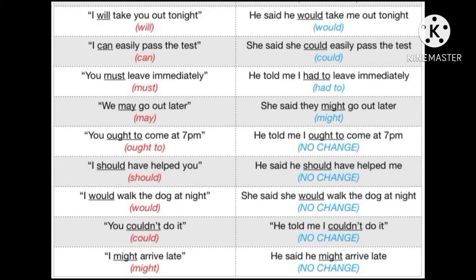Now, there are a few more examples for you to have a better understanding. He said, I will take you out tonight. And the answer is, he said he would take me out tonight. You can also notice the pronoun change and verb change that is happening over here. She said, I can easily pass the test. She said she could easily pass the test.